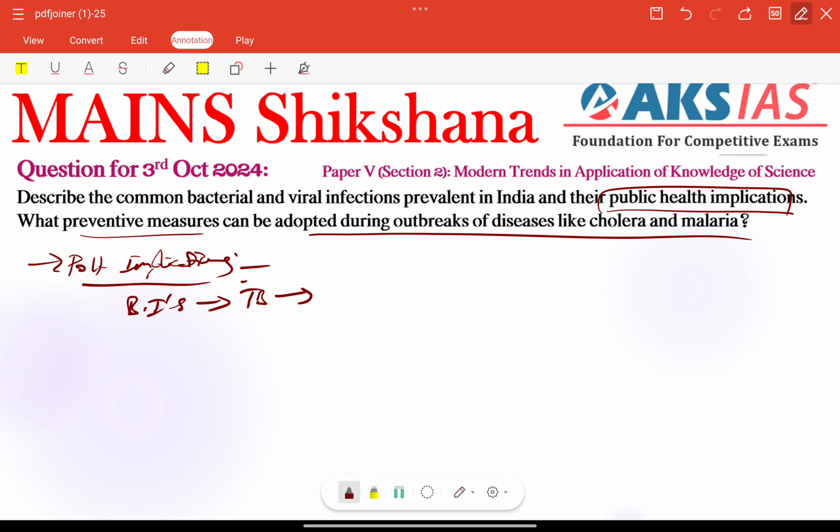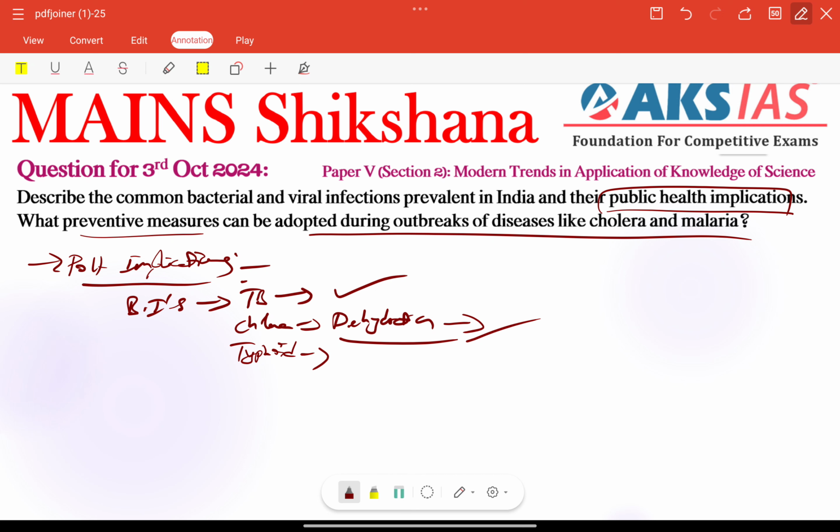For TB, what is the important public health impact? We have healthcare resources straining, right? It affects productivity and increases mortality, right? For example, for cholera, we have some issues like recent outbreaks in Kerala and Maharashtra also. For example, severe dehydration is very important, right? And also it leads to some morbidity and death in children especially, right? So next we have typhoid. For typhoid-like issues, we can talk about some reasons also: contaminated food and water.